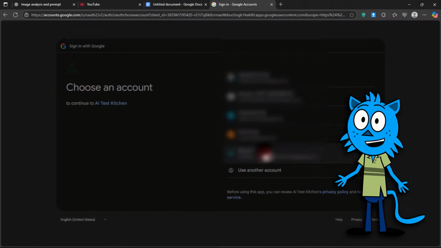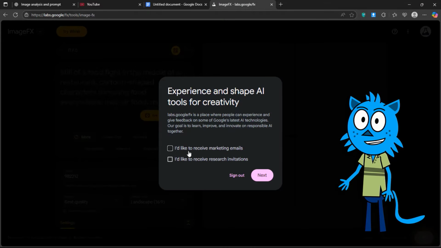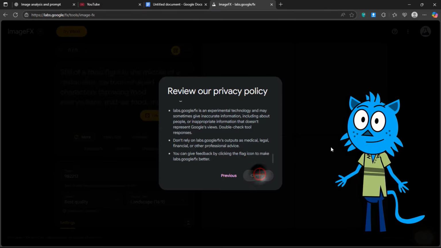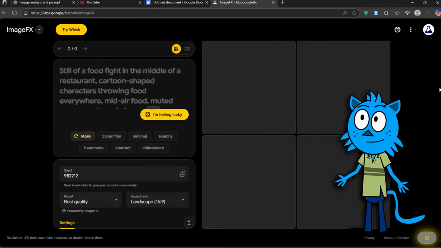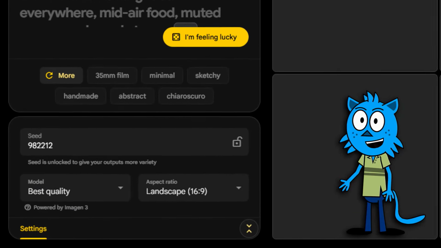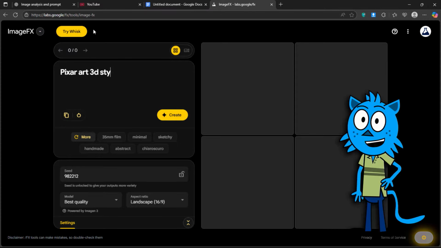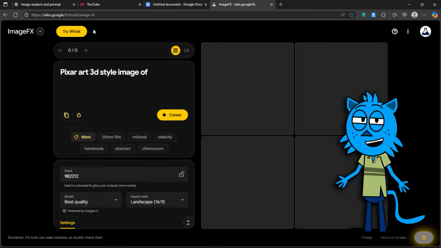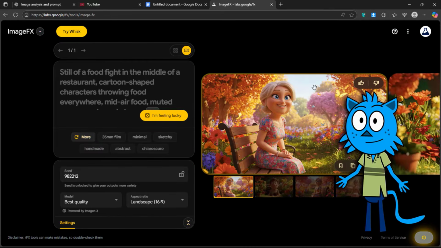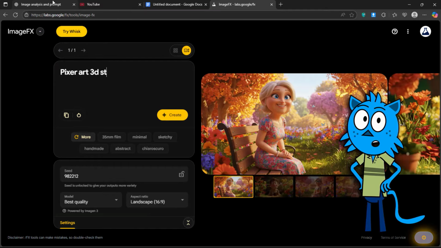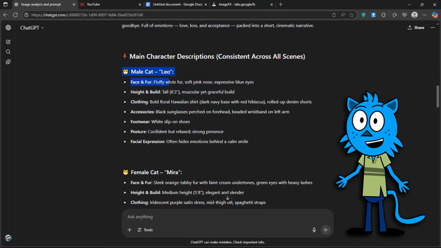Log in using your Google account. You'll see a pop-up asking to receive emails. Leave it unticked and click Next. In the Privacy Policy section, scroll down and click Continue once the button becomes active. Now everything's ready to generate images. Since there aren't many styles available directly, you need to type the style manually. So I'll type Pixar Art 3D Style Image of, and hit Enter to see if the style is correct. And yes, it's perfect.